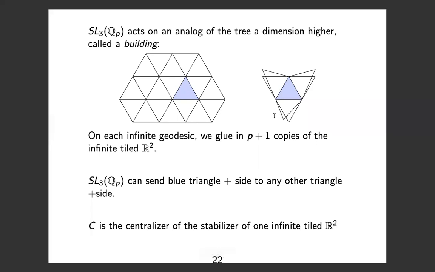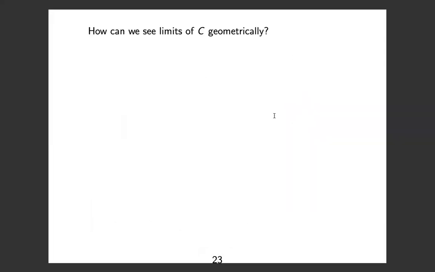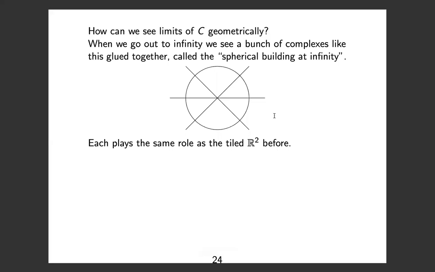And C is the centralizer of the stabilizer of one of these infinite tiled R2s. And we need to understand how to go to infinity in this space. That's how we're going to see the limits of C geometrically, by going out to infinity in the building. When we go out to infinity, what we see is a bunch of complexes like this that are glued together, called the spherical building at infinity. So we're going to see a bunch of hexagons that are glued together somehow, and each hexagon is going to play the same role as the R2 that was tiled with equilateral triangles.